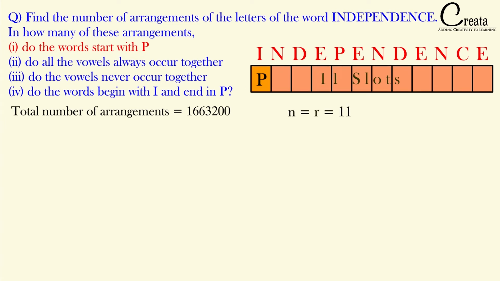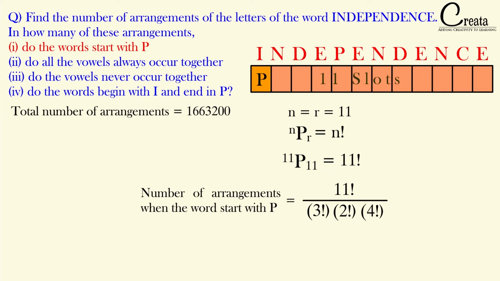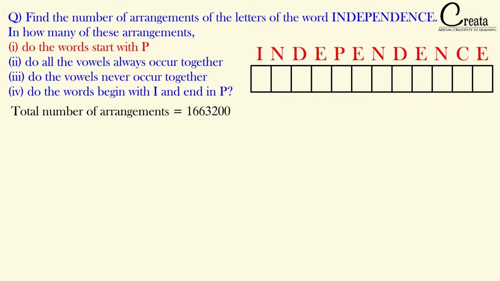N is repeating 3 times, D is repeating 2 times and E is repeating 4 times. So our answer will be 11 factorial upon 3 factorial into 2 factorial into 4 factorial. The first letter has been consumed by the letter P, so we are left with only 11 slots. Simple logic.